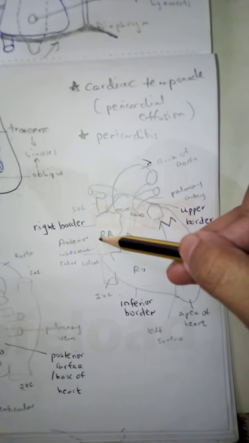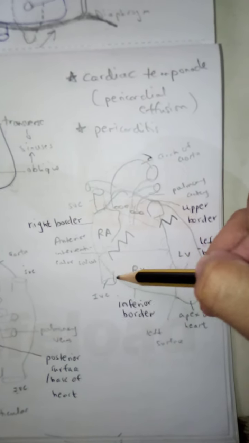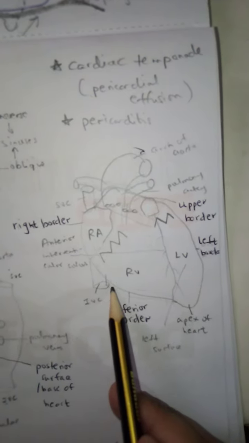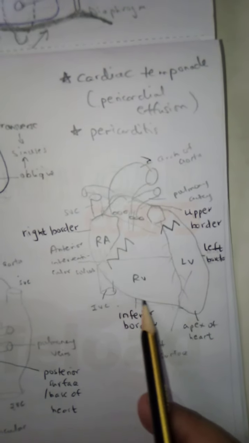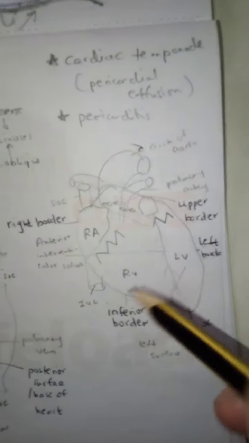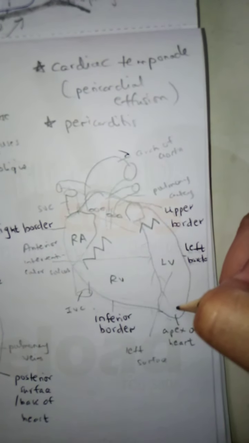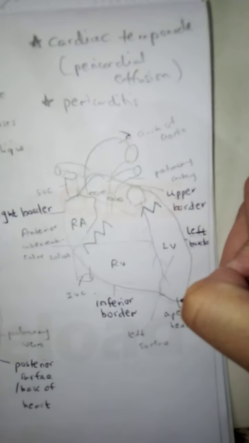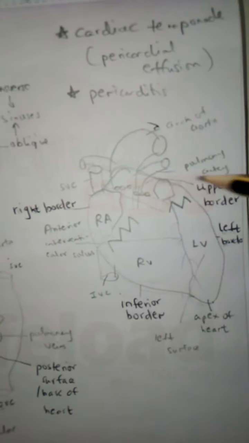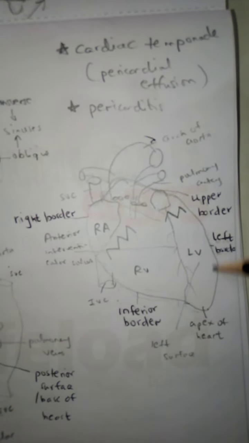Then there is your right border, that is formed between the superior and inferior vena cava and some part of the right ventricle. Then there is your inferior border, that is formed mostly by the right ventricle and ends in the apex of the heart. We will discuss the apex later on. And then there is the left border, that mostly forms the left ventricle and extends till the apex of the heart. So there are 4 borders: the upper border, the right border, the inferior border and the left border.